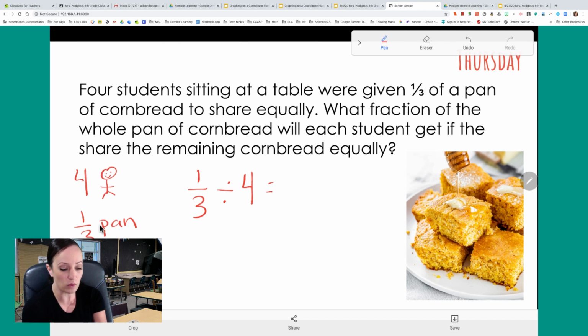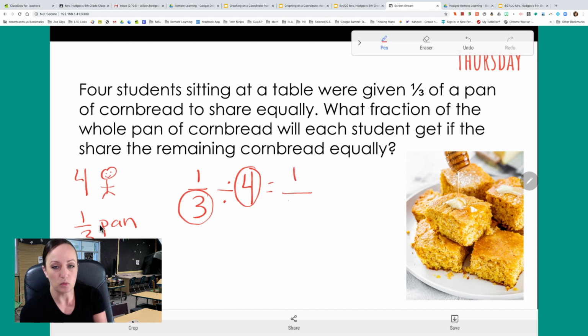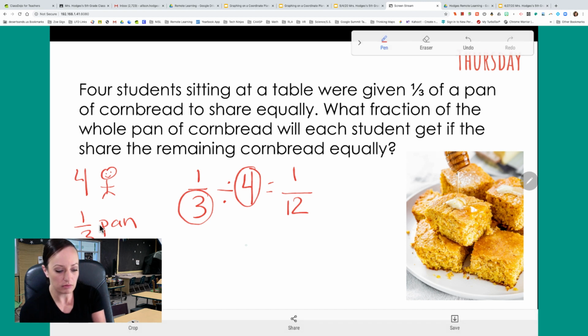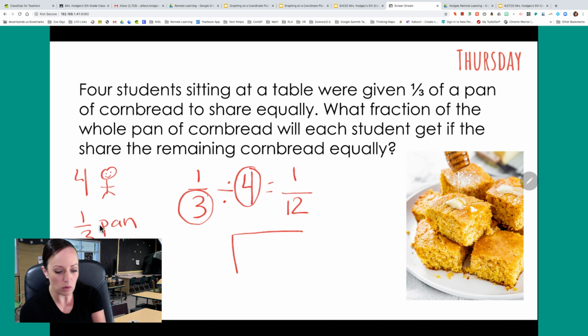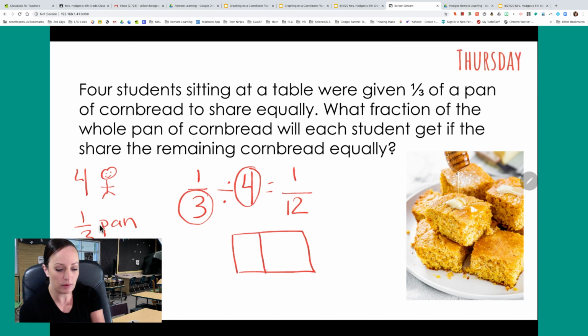So if I'm looking at 1/3 divided by 4, the other thing that we learned is knowing that 3 times 4 is 12. So I end up with 1/12 of a piece. Okay? I'm going to draw this pan out so I can show you what this means and why it's 1/12. Here's my rectangle, my pan of brownies, and we ate some, and now we only have 1/3 left, which is going to be over here.